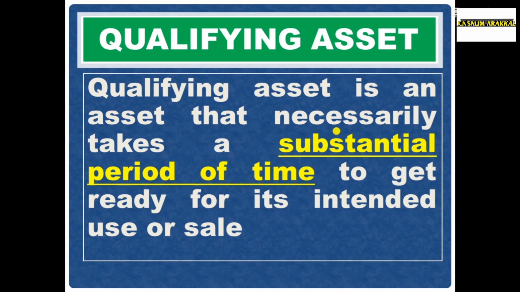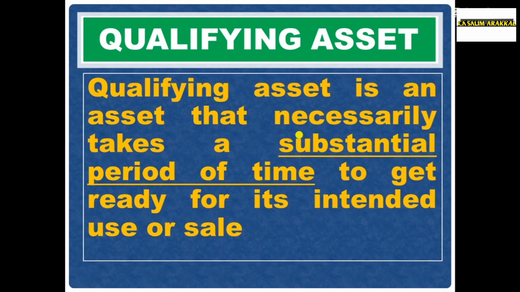You purchase a machinery today, that is not a qualifying asset. But you construct a building, that will necessarily take a substantial period of time. Therefore, construction of a building, that is a qualifying asset. Construction of plant, that is a qualifying asset, because that will take a substantial period of time to get it ready for its intended use.